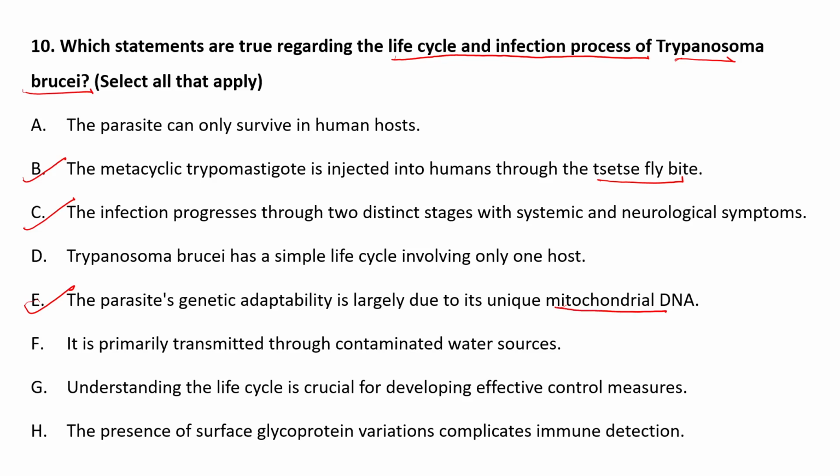The next correct option is that understanding the life cycle is crucial for developing effective control measures. Yes. And the last correct option is that the presence of surface glycoprotein variations complicates immune detection. Yes, this is also correct. We have seen variant surface glycoproteins and antigenic variations, so these will complicate immune detection. So these were the questions from your week 12 assignment about the parasites.